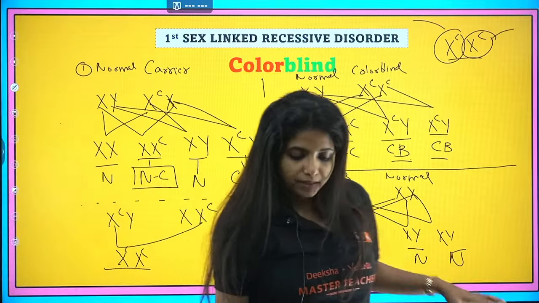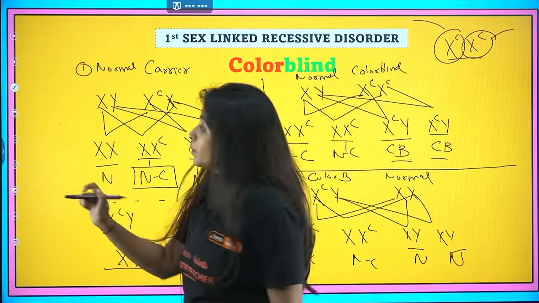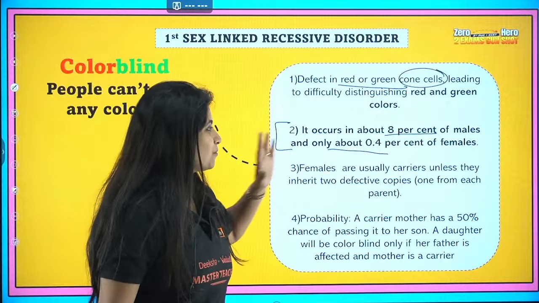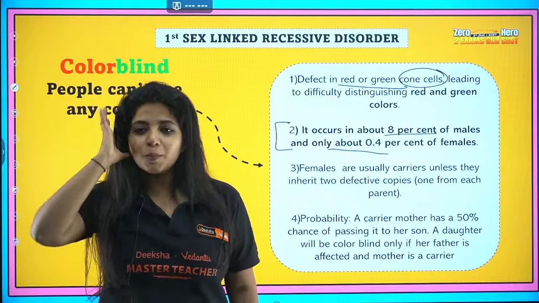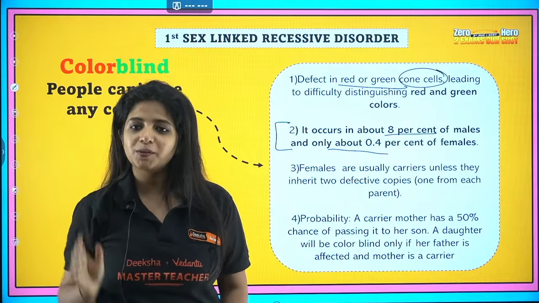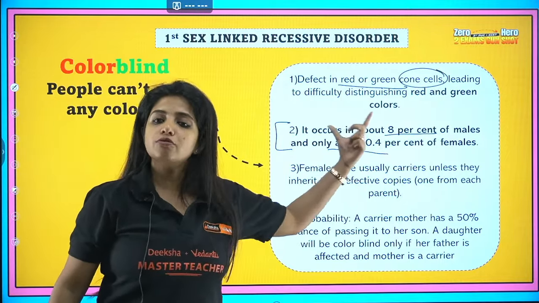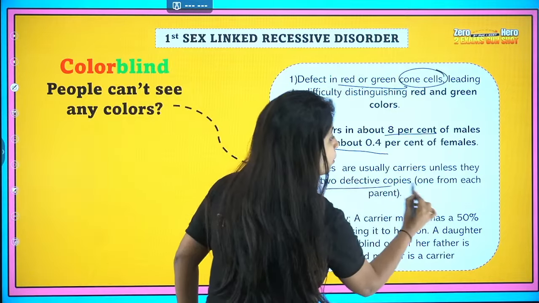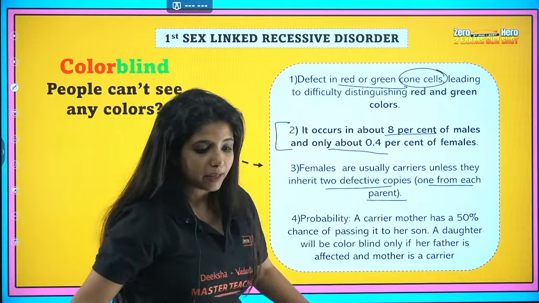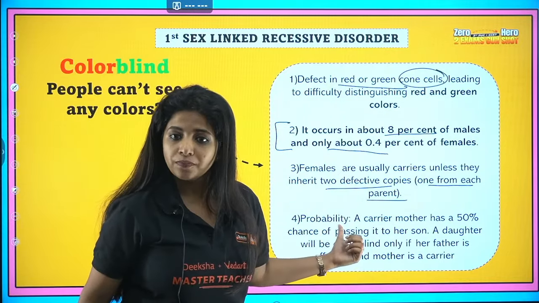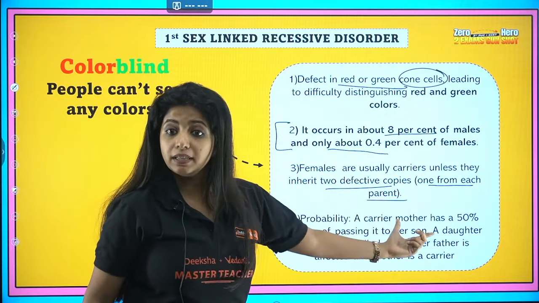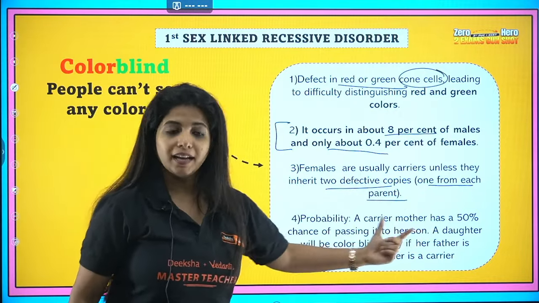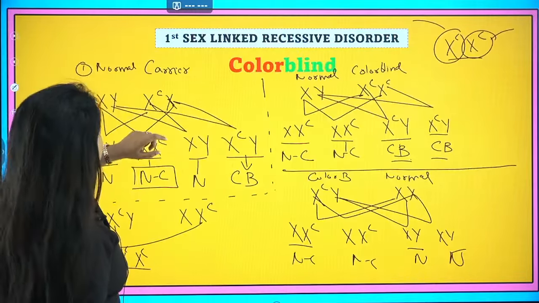With so many things being done, what did you understand? You understood one very important thing, that 8% of males are being affected and only 0.4% of females are going to be affected. Females are usually carriers unless they inherit 2 defective copies, one from each parent, just how I showed you. Probability: a carrier mother has a 50% chance of passing it to her son. We did an experiment over here.